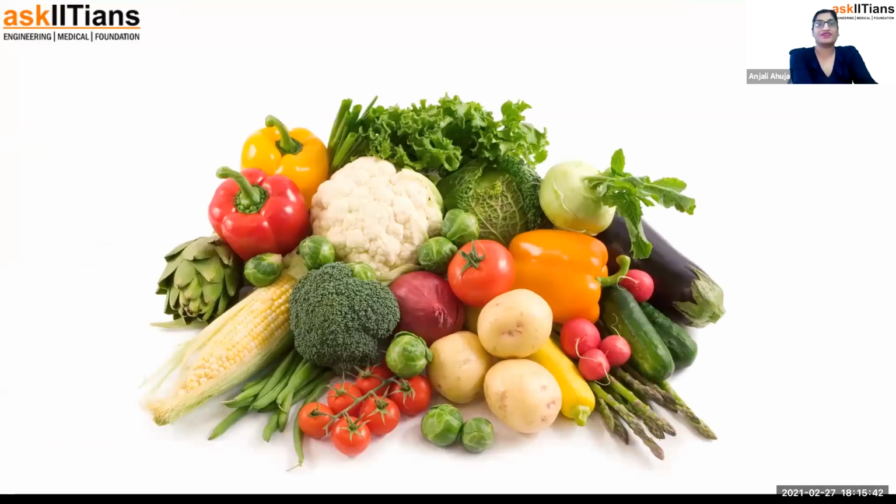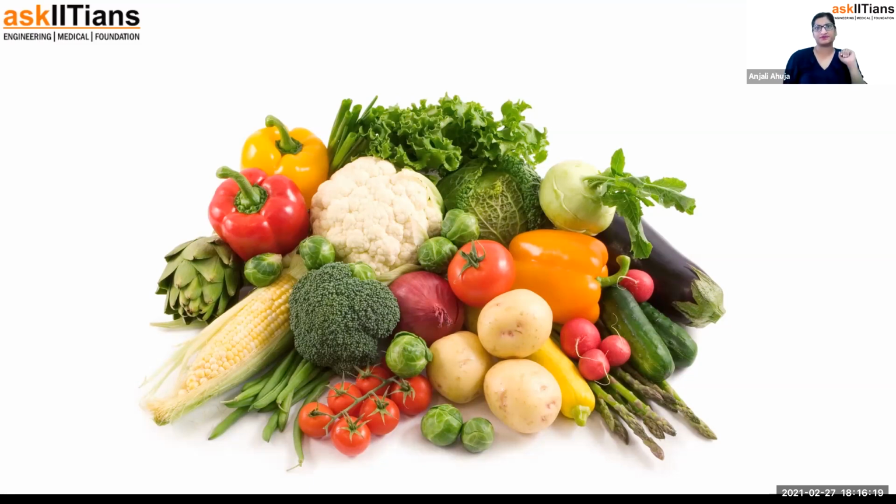I don't know how many of you love vegetables, because I expect that you must not be liking many of the vegetables and you would be literally crying in front of your mother. I don't like this. I want to eat that or this one. But all the nutrients are present in these vegetables, in the food. You should eat everything because you get different kinds of nutrition from different kinds of food and all are necessary for you. If you do not eat any particular vegetable, it means you're going to have a deficiency of the nutrient that is present in that vegetable. Are you getting my point? So we should eat everything.